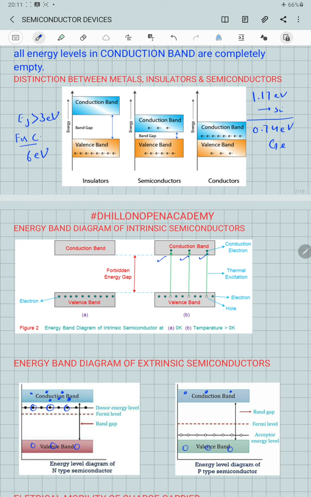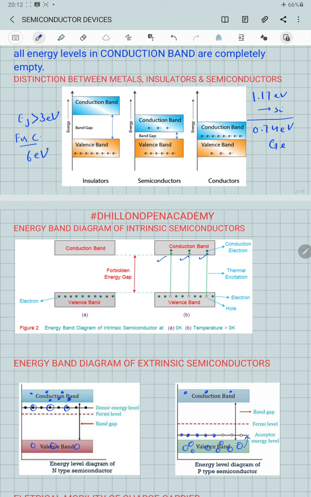But now if the acceptor energy level is also available, in this case the majority of electrons will move from the valence band into this acceptor energy level, due to which only the acceptor energy level will be receiving the electrons coming from the valence band, which will not be able to move into the conduction band. So the number of electrons inside the conduction band will remain the same, whereas the number of holes present inside the valence band will be increasing.